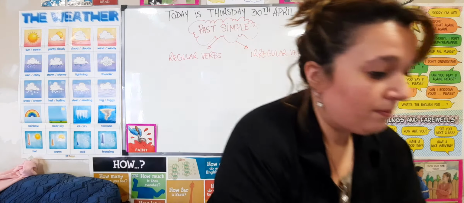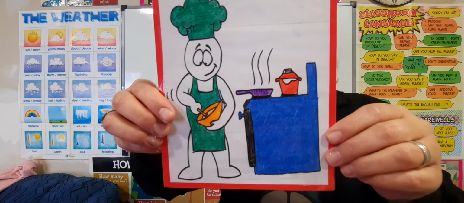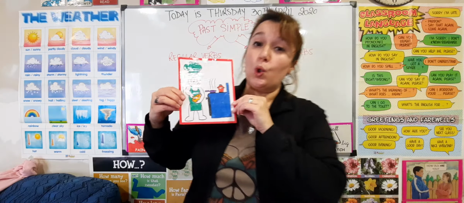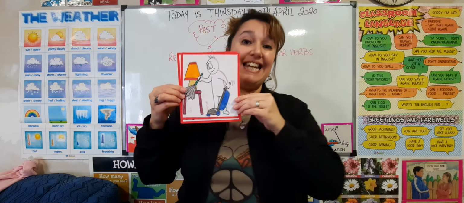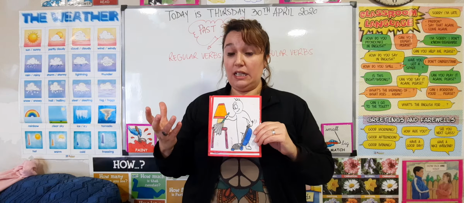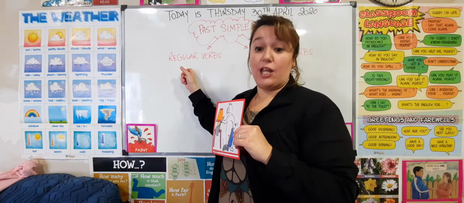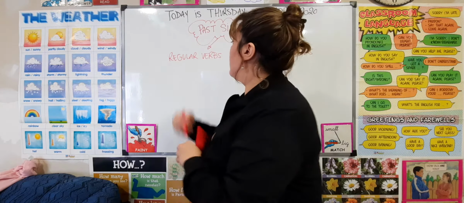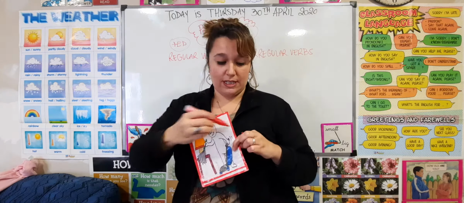So, for example, here I have two regular verbs. This is one, the verb cook. And this is the verb clean. In the case of these two verbs, for the positive sentences, you have to add ed, because they are regular verbs. So, plus ed, right? For the positive.